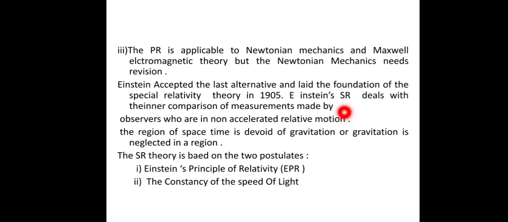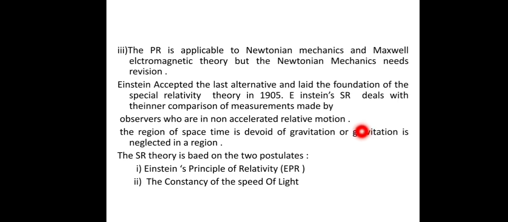Einstein's special theory of relativity deals with the comparison of measurements made by observers who are in non-accelerated relative motion. Non-accelerated means the observer is at rest or in uniform motion.